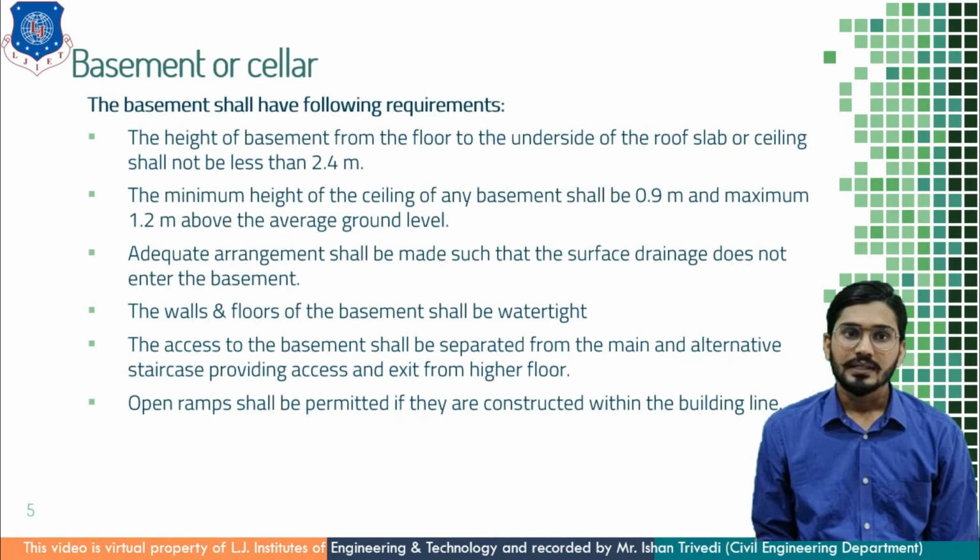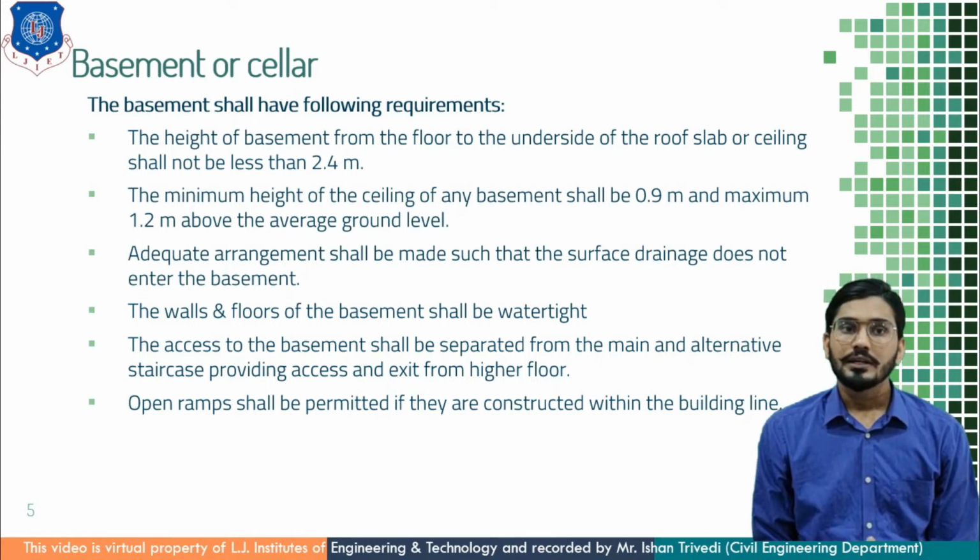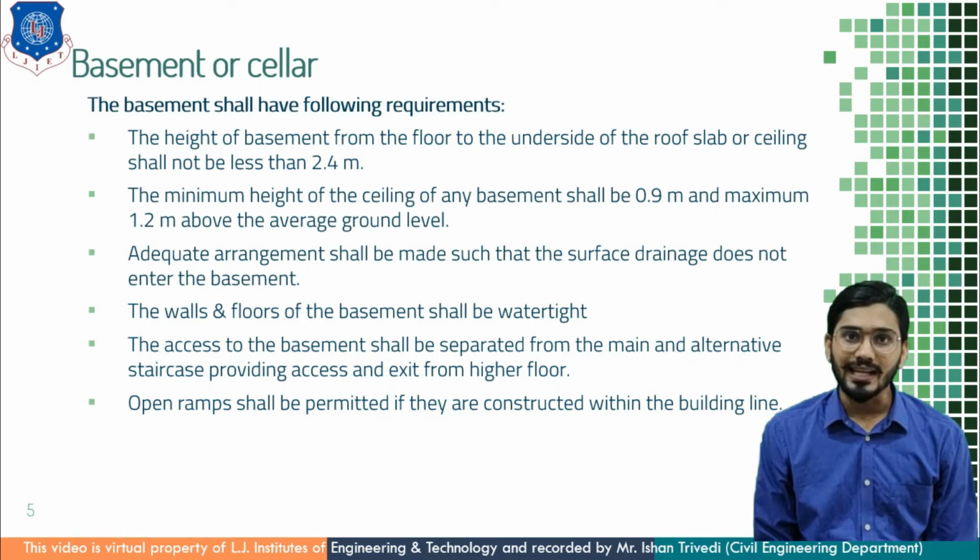Now understand the requirement of the basement. The height of the basement from the floor to the underside of a roof slab, or you can say ceiling, shall not be less than 2.4 meter. In a residential unit, the floor height is kept 3 meter, that is from floor to the slab level. For basement or cellar, this height is up to 2.4 meter. Means from the basement bottom to the underside of a roof slab, that we call a ceiling, and that is up to 2.4 meter.